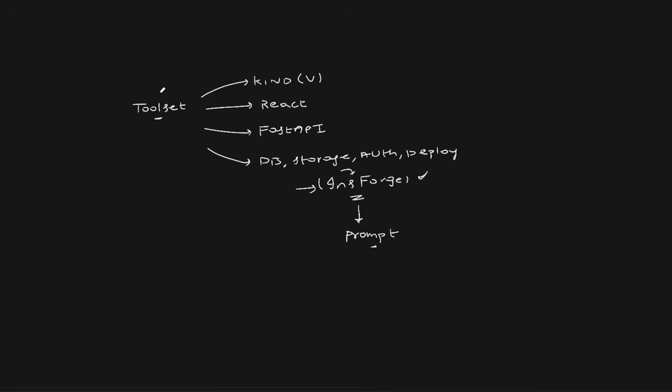So just to repeat, for the toolset, we will use kind for spinning up Kubernetes cluster. For front end, we will go with React. For programming language, we will go with Fast API or Python. And for all the other things like DB, storage, authorization, deployment, and LLM integration, we will go with InsForge.